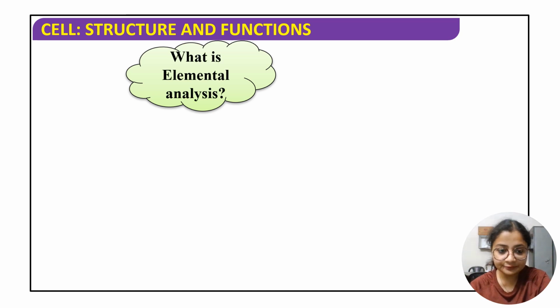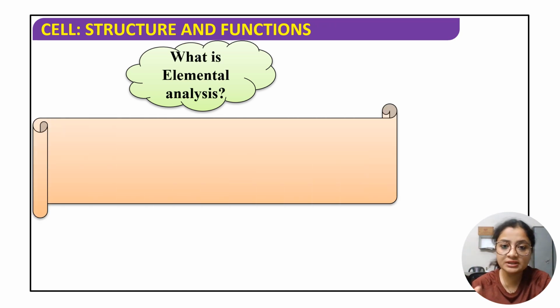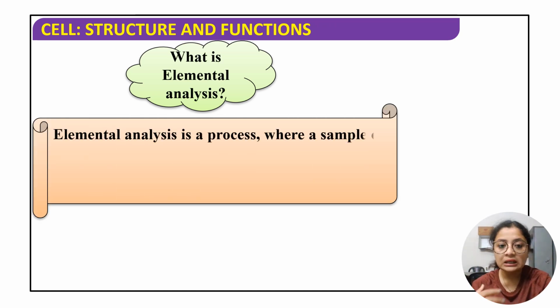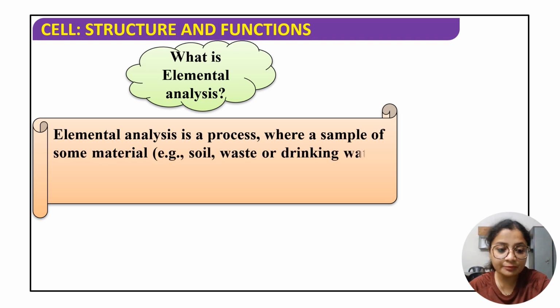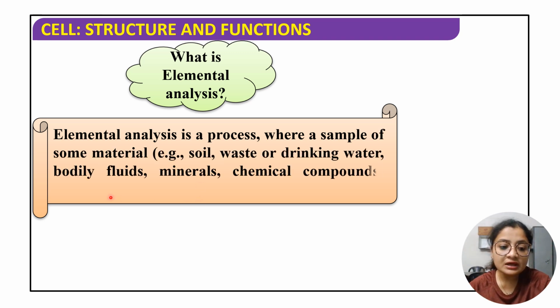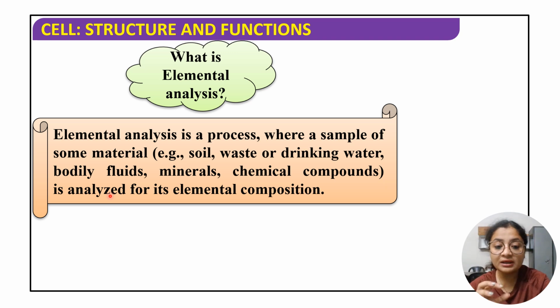What is elemental analysis, which I already made you understand in a simpler way? It is a process where a sample of some material contains some type of elements. Those elements can be in the form of minerals or organic compounds.